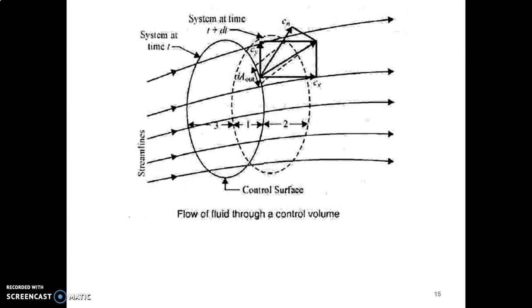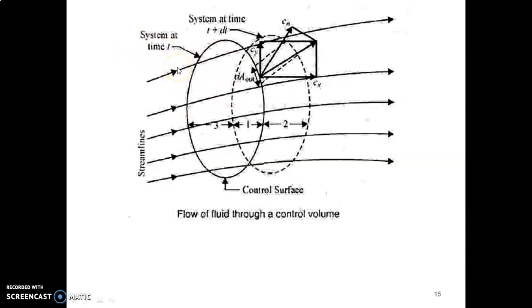Now, check this scenario. In this diagram, a flow is taking place, and these arrow marks and lines represent streamlines. The flow is taking place from left to right, and five streamlines are shown here. A system is considered. This oval shape represents a system at time t.